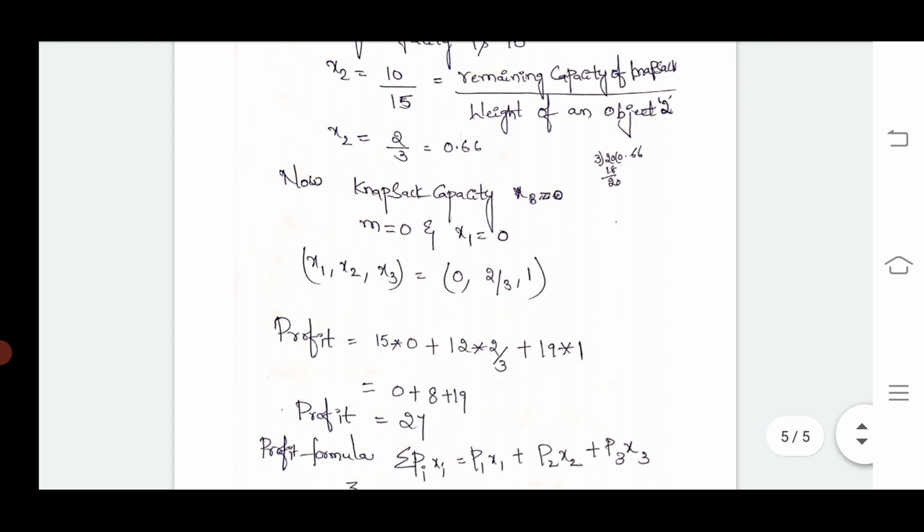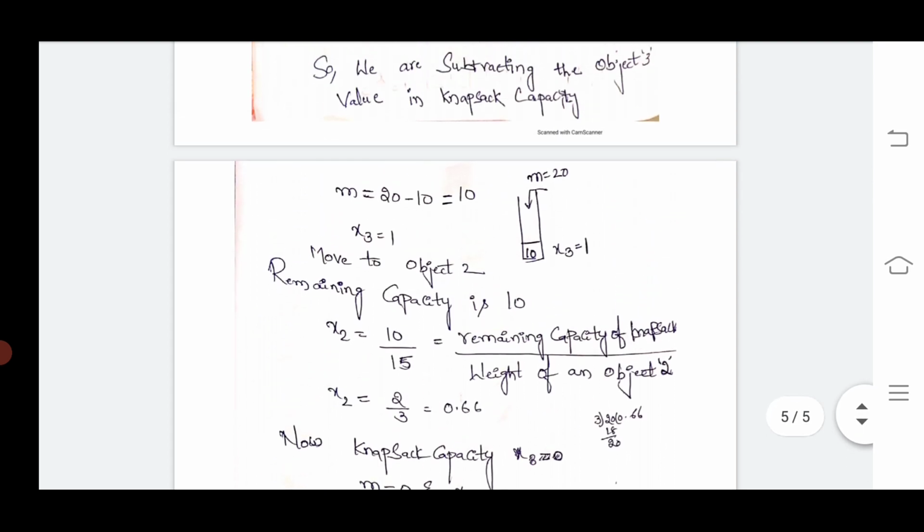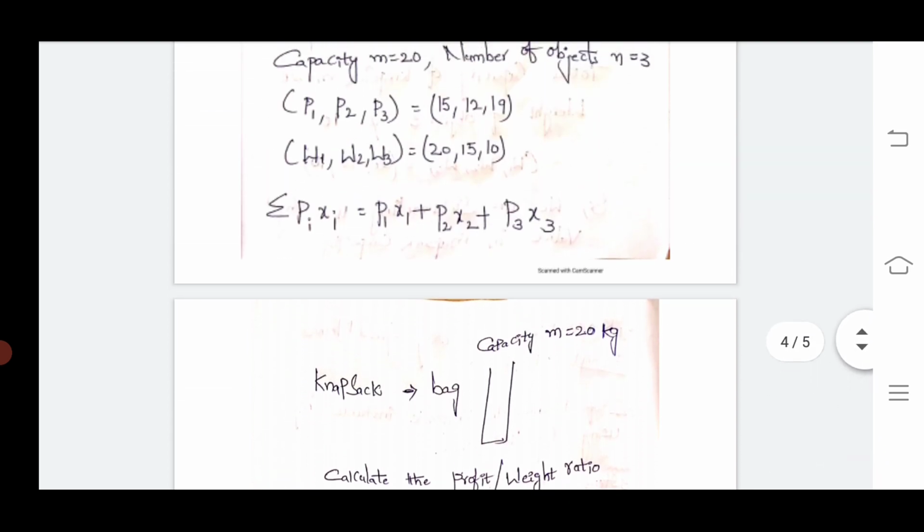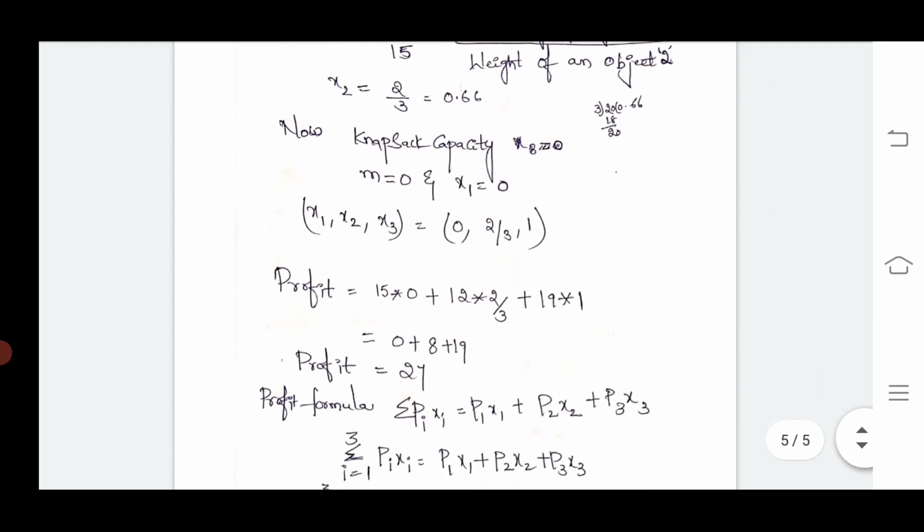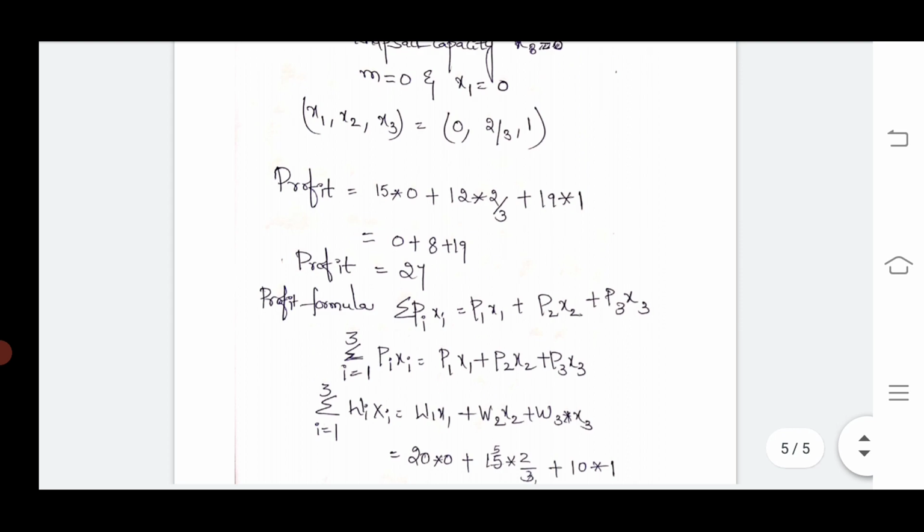Here we have to calculate the profit. The profit is the summation of PiXi, which is P1x1 plus P2x2 plus P3x3.